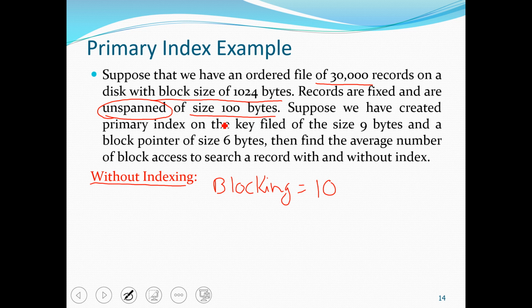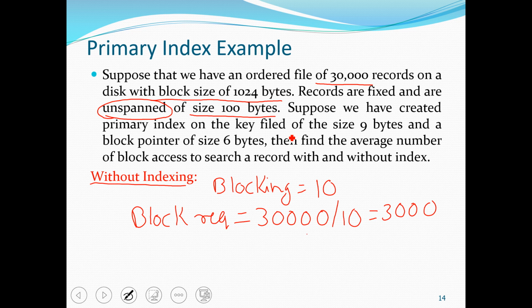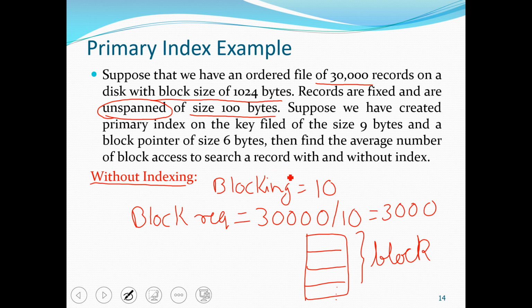To store 30,000 records, how many blocks do we require? We have 30,000 records and 10 records can be stored in a single block. So the blocks required will be 30,000 divided by 10, that is 3,000. We require 3,000 blocks to store all the records.